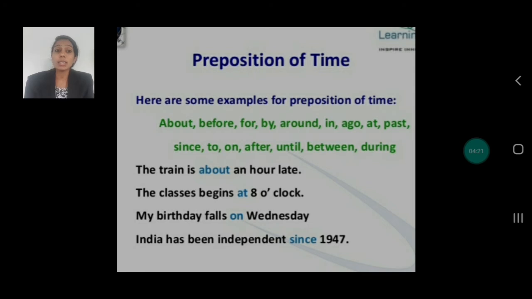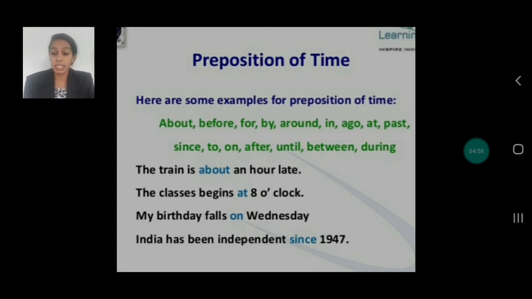The class begins at 8 o'clock. When I am talking about time, here it is preposition of time, at. My birthday falls on Wednesday. The date of the birthday, it falls on Wednesday. India has been independent since 1947, or I am staying in Gandhidham since 15 years or since 20 years. So these are the examples of preposition of time.